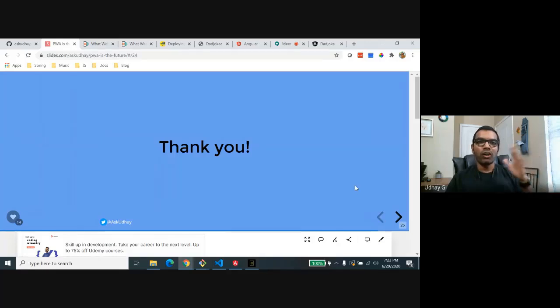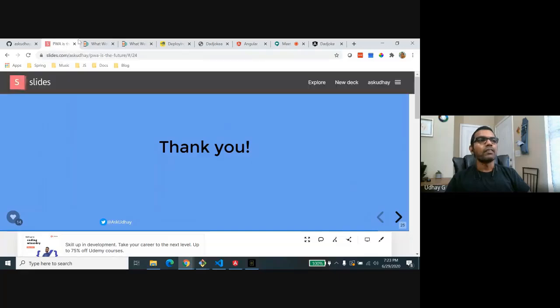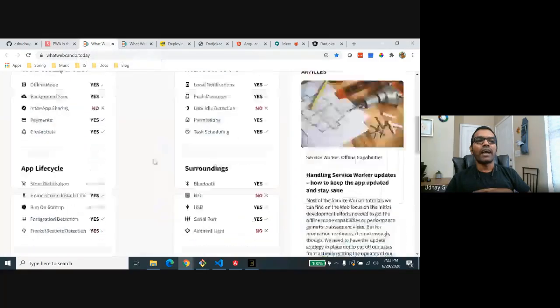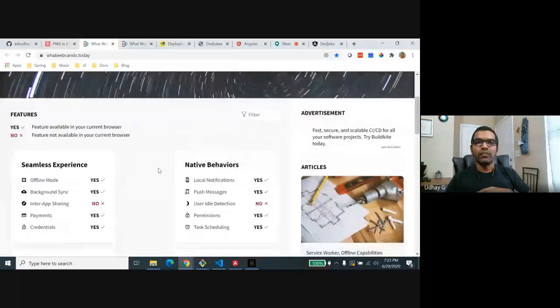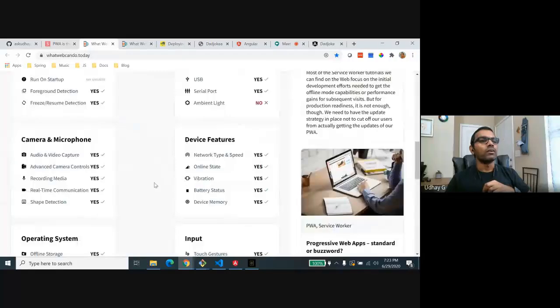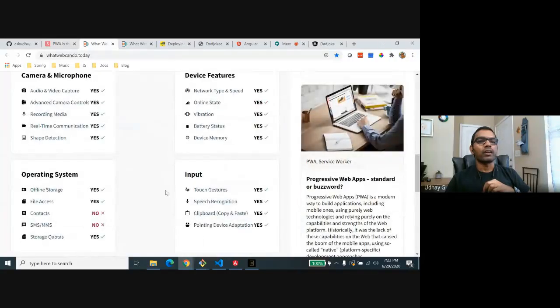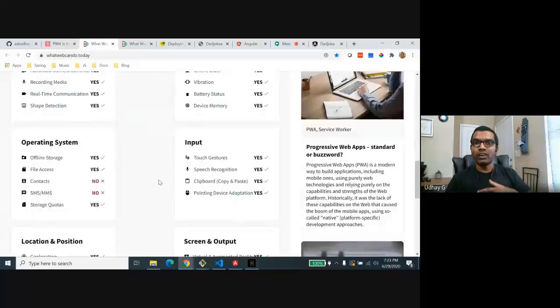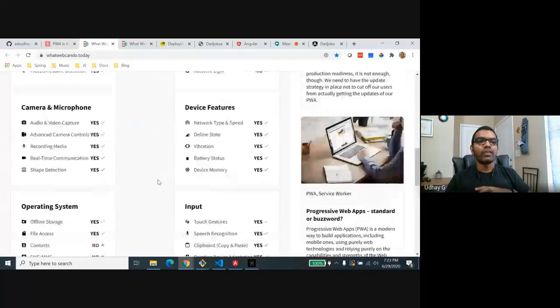When we talk about all the good stuff with progressive web apps, we need to think about the dark side of progressive web apps as well. So one thing is, it's not going to ask for the user's permission whenever the user wants to switch on Bluetooth, or switch on location and all. That's what it did on an Android device. I'm not sure about Apple devices. When I clicked on turn on Bluetooth from my web app, it just turned on Bluetooth. It didn't even ask me whether I wanted to allow the app to access Bluetooth or not.